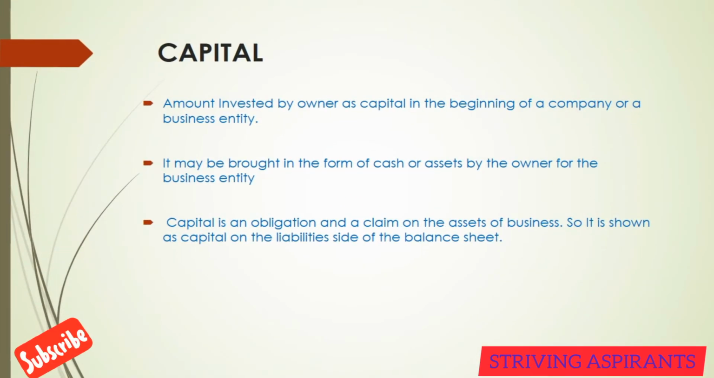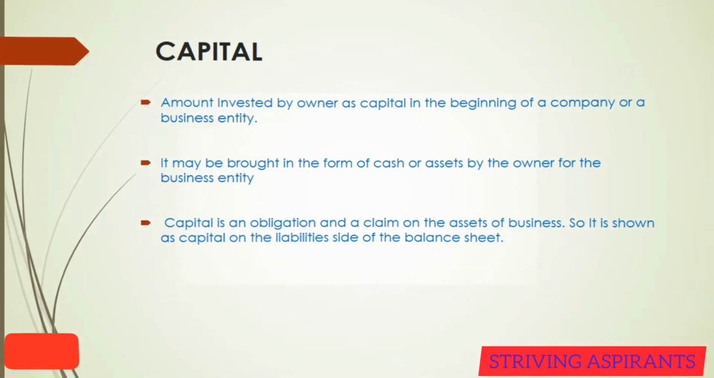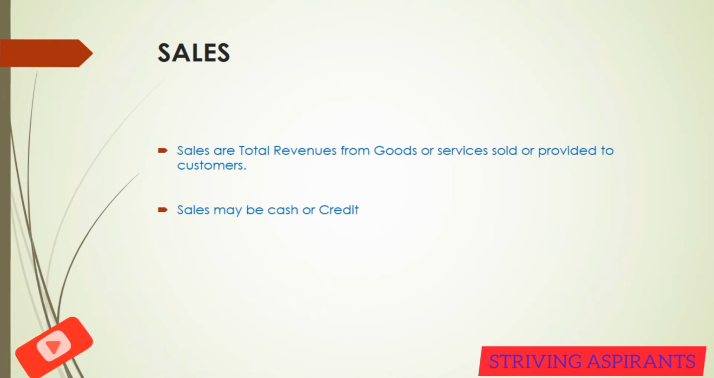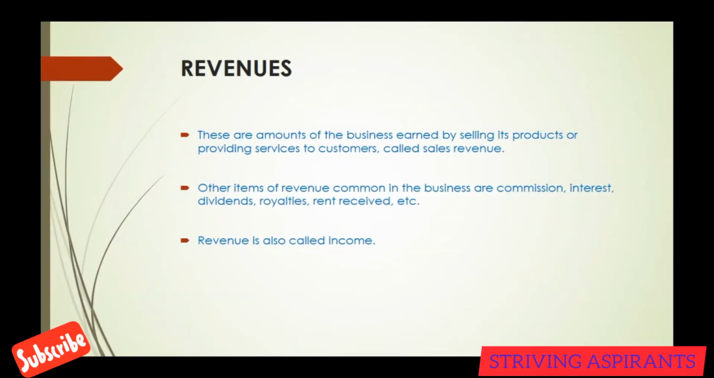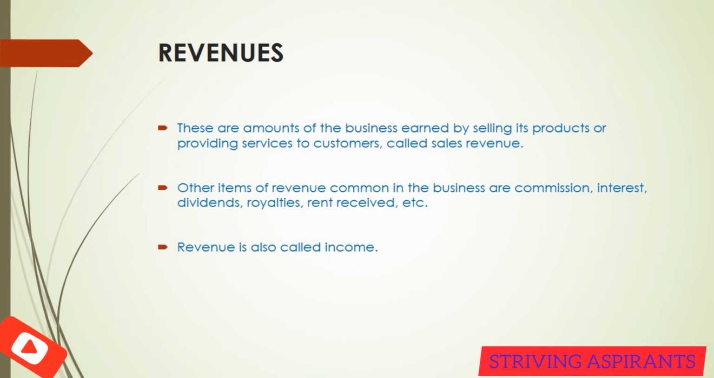Next one is capital. This is the amount invested by the owner in the beginning of a company or business entity. This will be in cash or assets. Capital stands as an obligation and a claim on the assets of the business. So this will be shown as capital on the liability side of the balance sheet. Sales. These are the amounts we get when we sell our goods or service to the customers. This may be cash or credit.